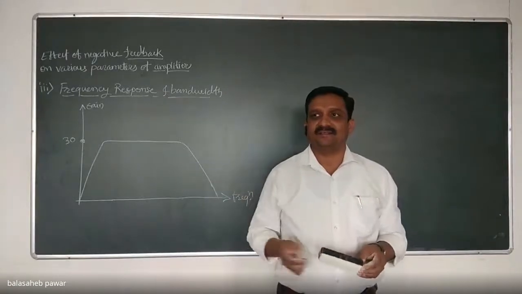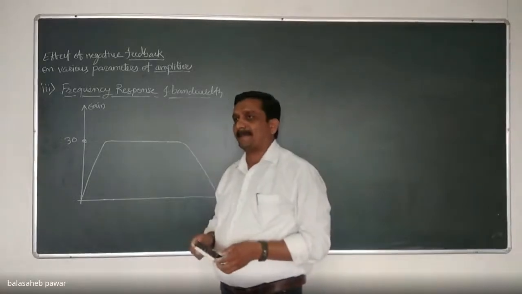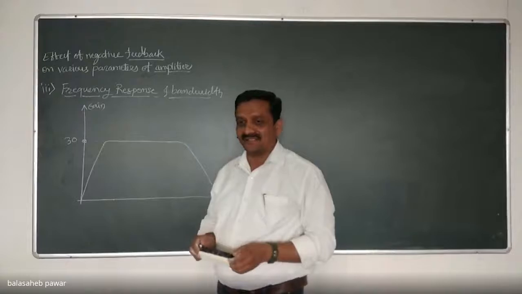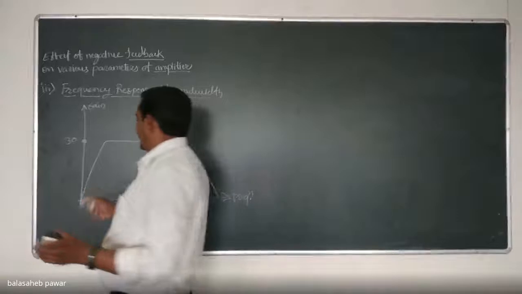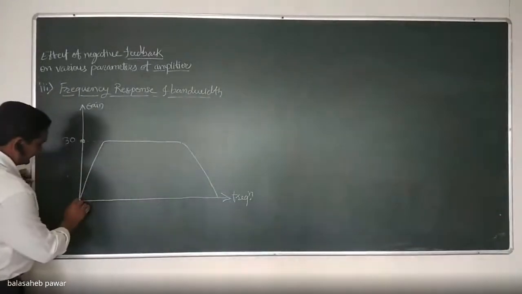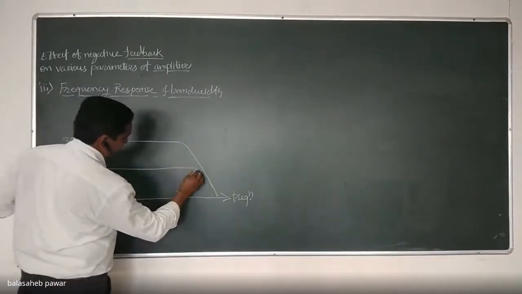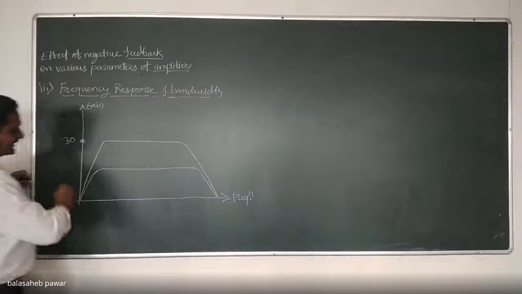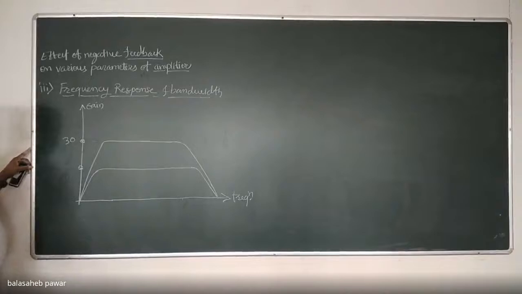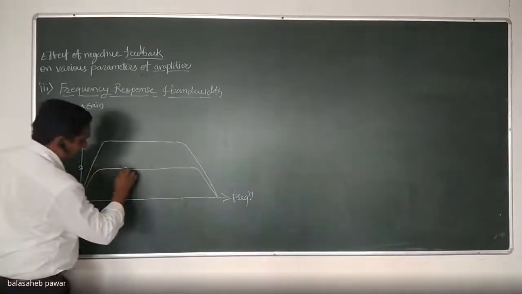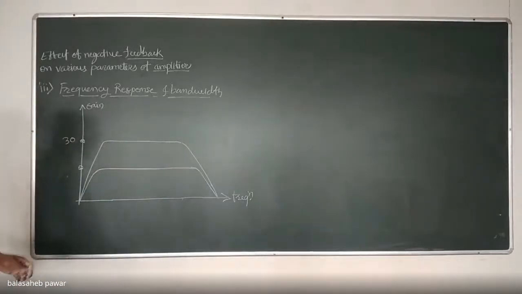First parameter, today only: gain gets decreased. So we just saw that gain gets decreased, and the frequency response curve becomes like this. The maximum gain will get decreased, and the plot will be as shown.